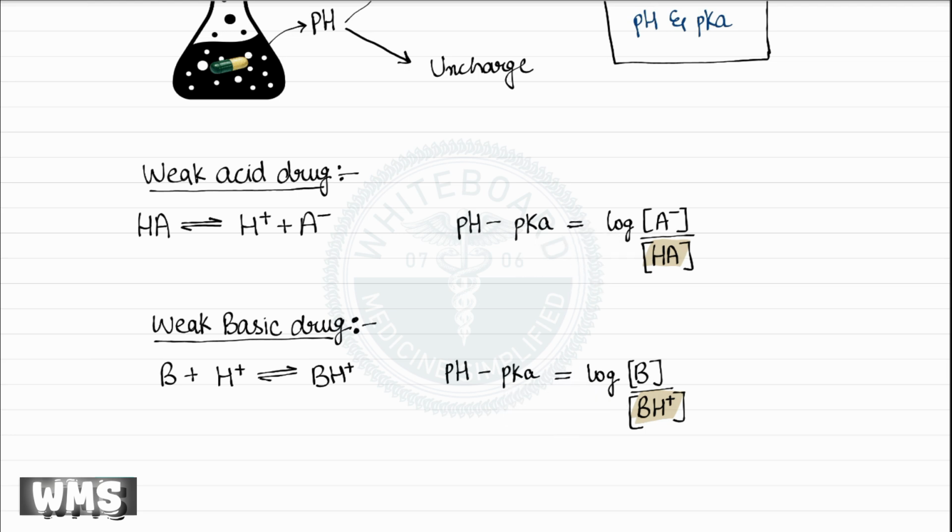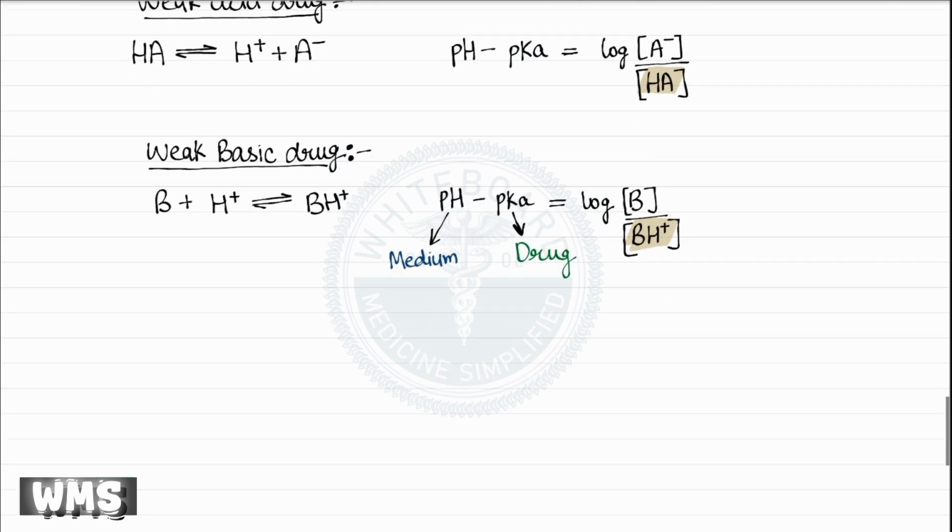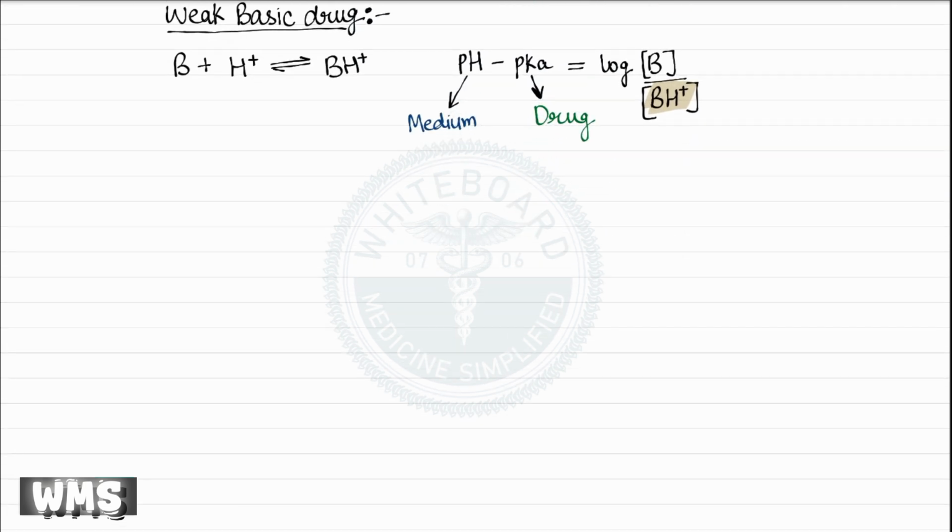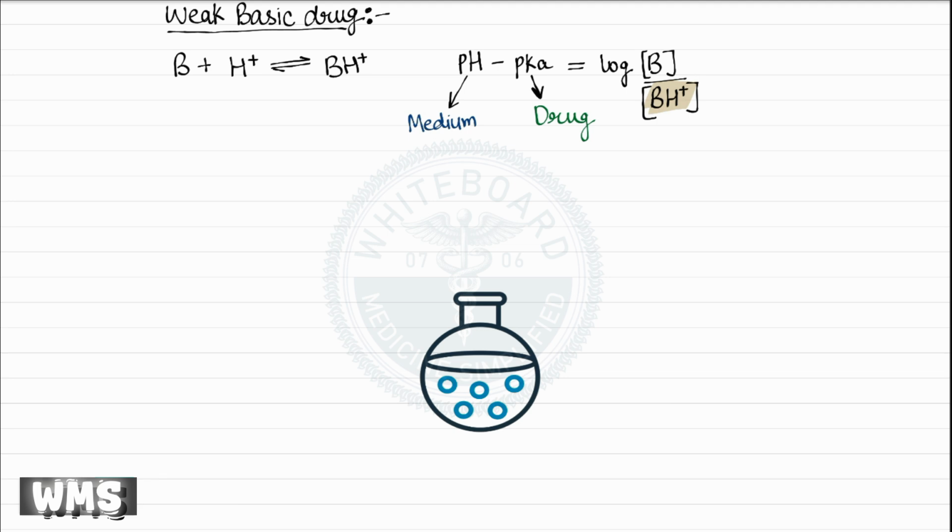In the Henderson-Hasselbalch equation, the pH belongs to the environment, such as the stomach, intestine, or any other body compartment, whereas the pKa belongs to the drug itself. Imagine that we place a drug into a solution and then slowly change the pH of that medium.